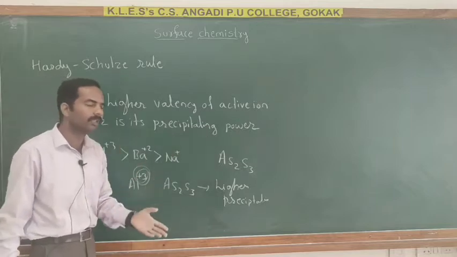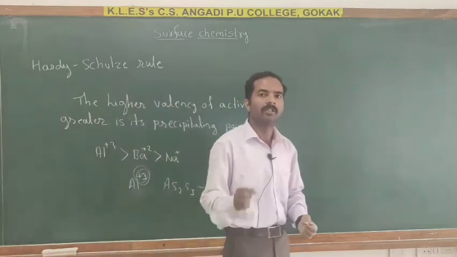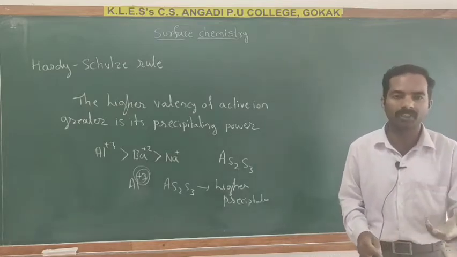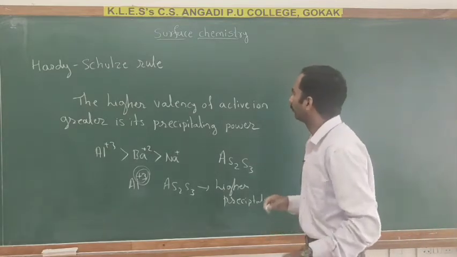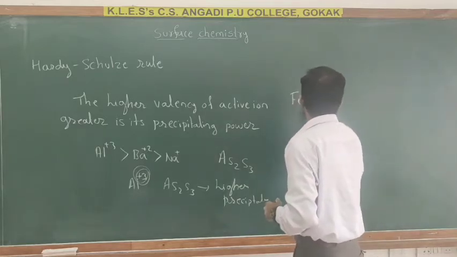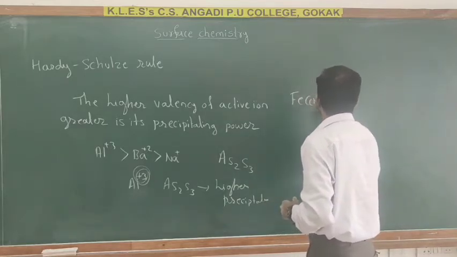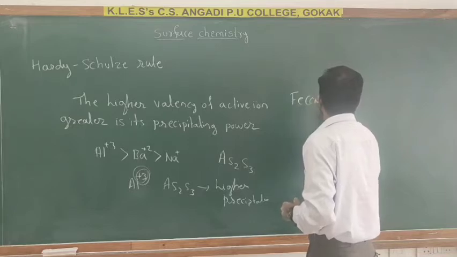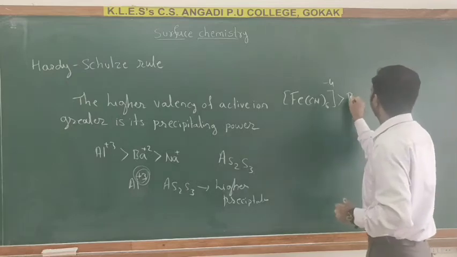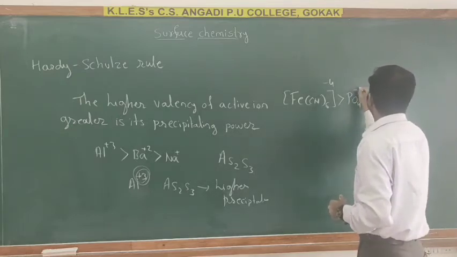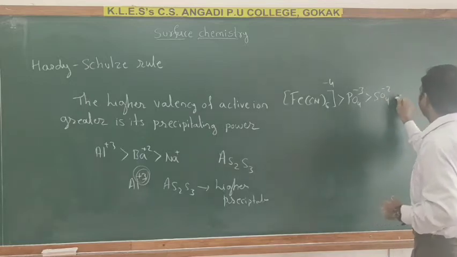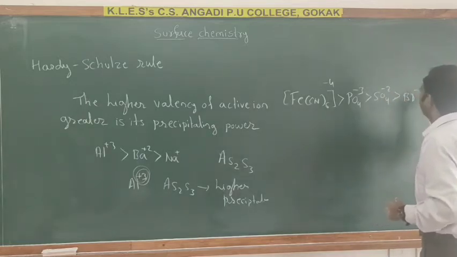Now another example, the coagulation of a positive sol. The flocculation ion orders are Cl minus, then PO4 minus 3 is greater than SO4 minus 2 is greater than Br minus.